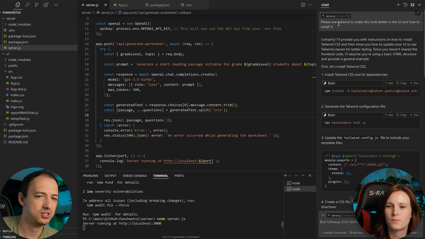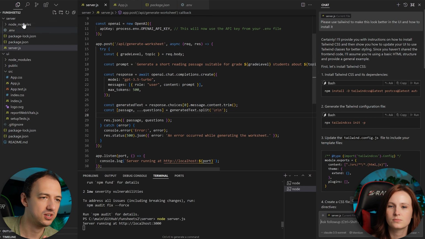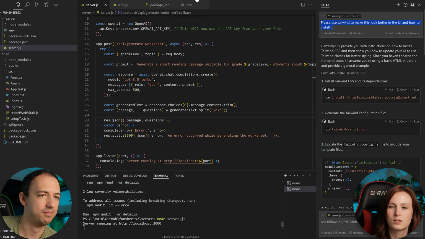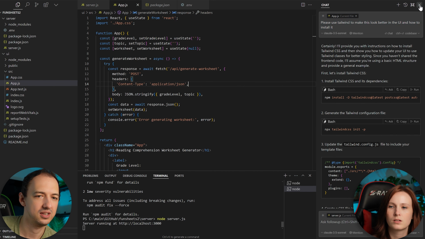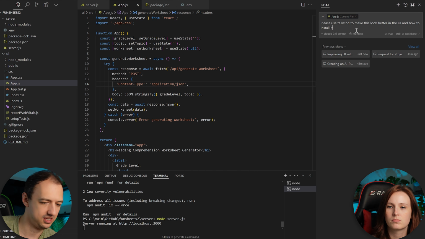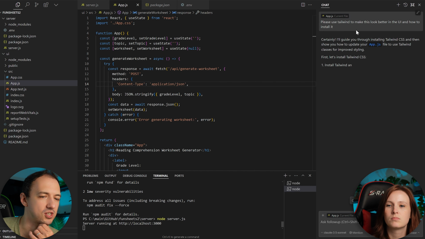So that's one thing to keep in mind when you're using Cursor. You want to make sure that you're targeting the right context. In our case, we want to make this request while we're looking at app.js instead. So we'll just press Control L, start a new chat, and say the same thing for app.js.